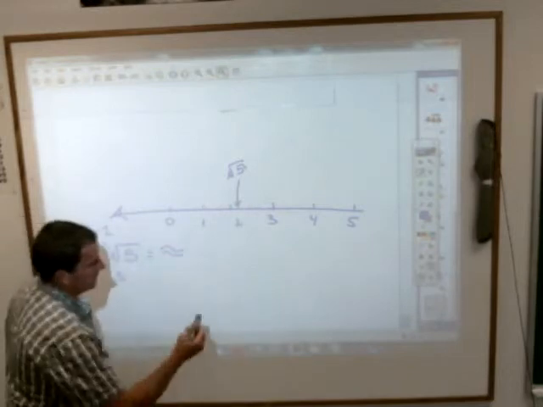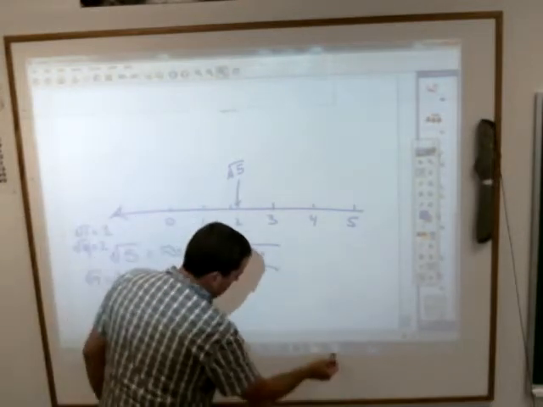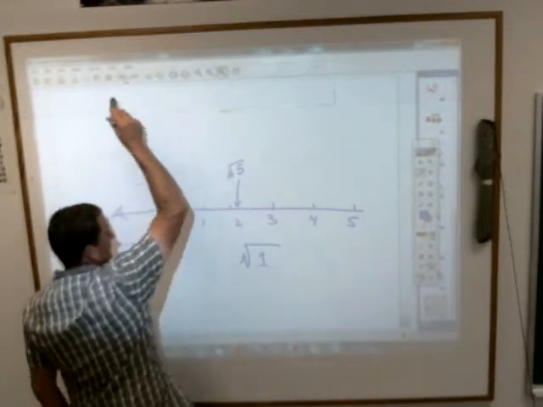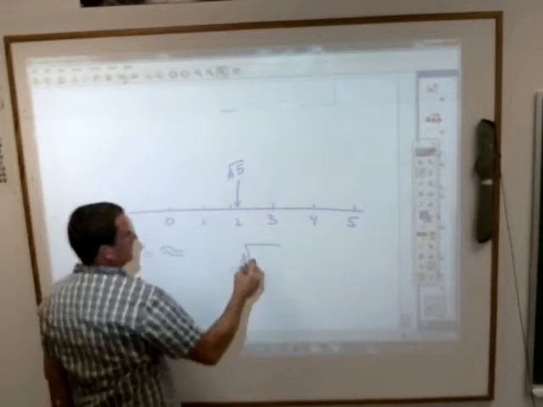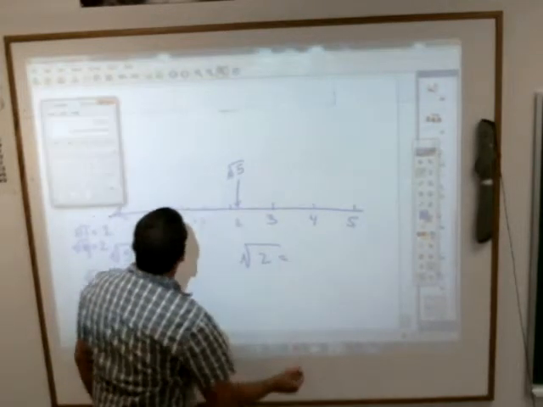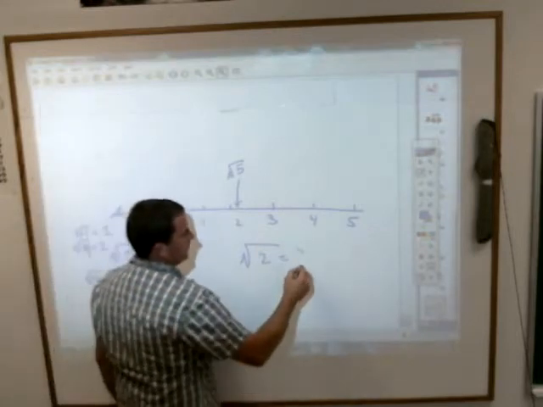And here's a good thing to remember. If I know that the square root of 2, remember I showed you it was on the calculator there? 1.414.